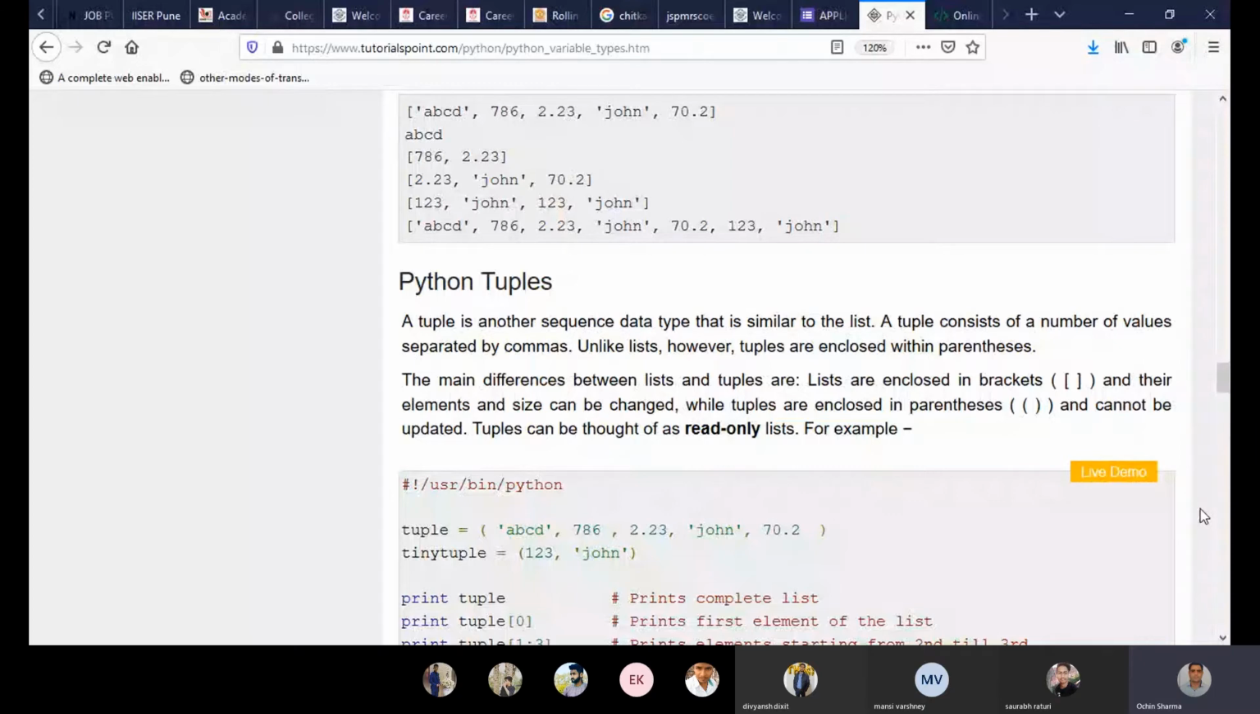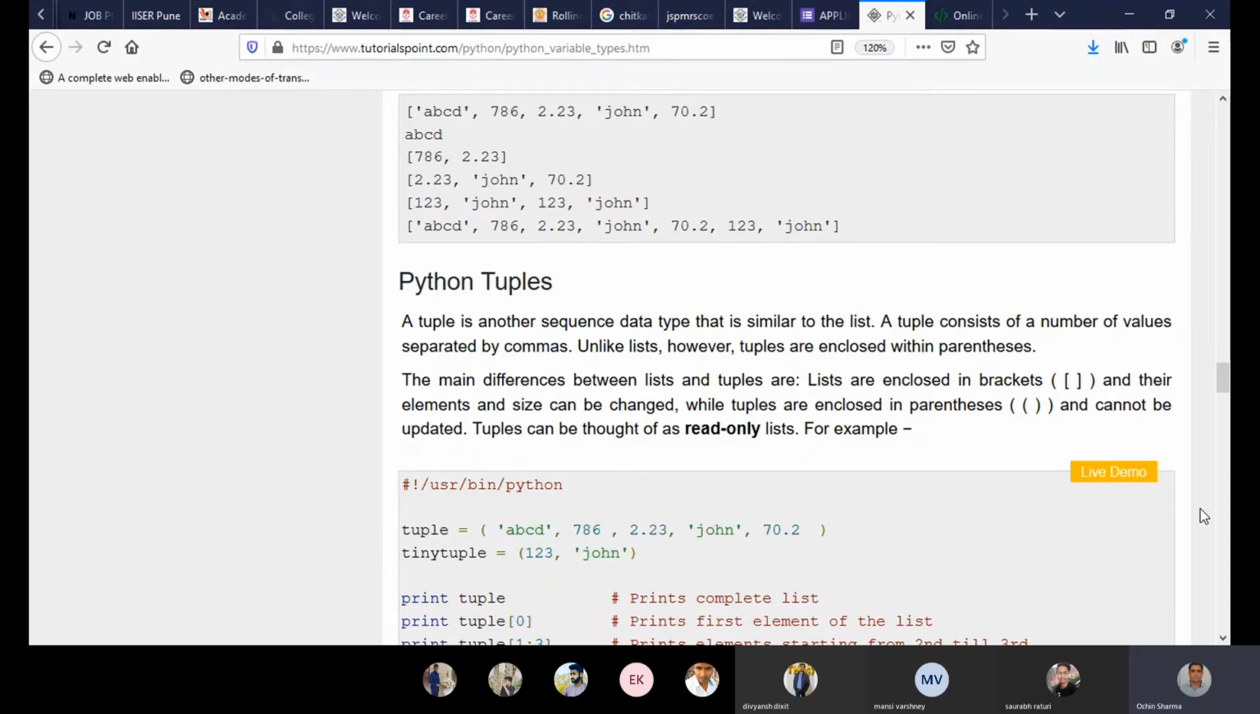A tuple consists of a number of values separated by commas. Unlike lists, tuples are enclosed within parentheses. So a list used to be enclosed in square brackets, and a tuple is enclosed in parentheses. So whenever you see any program, you can find out that this is a tuple rather than a list.